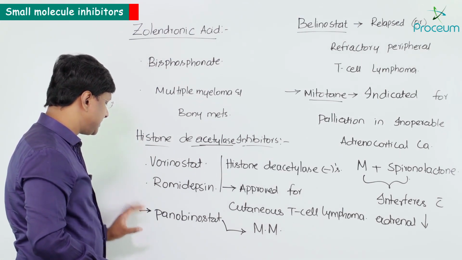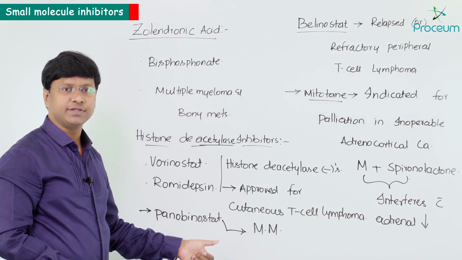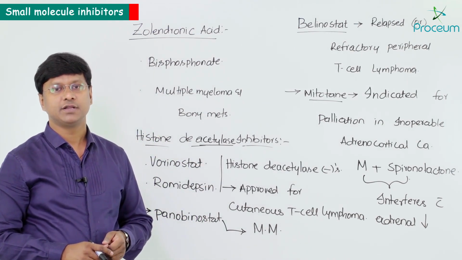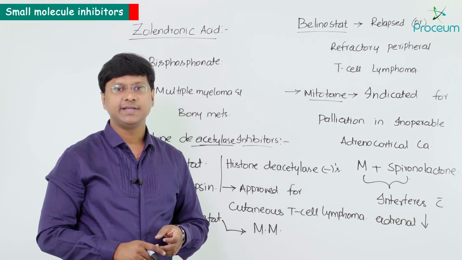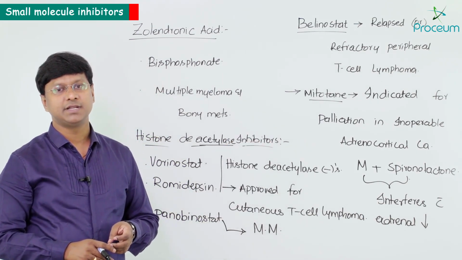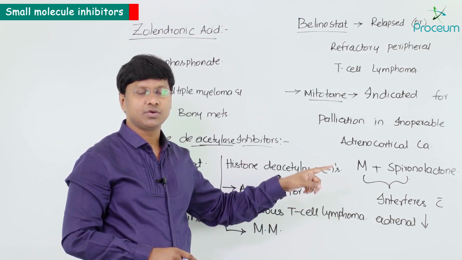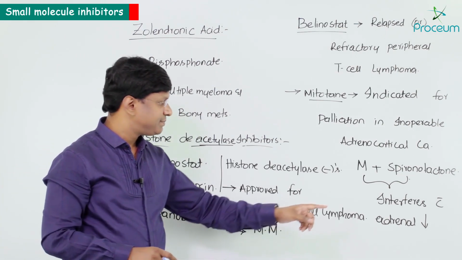And we have another drug called panobinostat used in multiple myeloma, and it is one of the new drugs. And we have belinostat, which is approved for relapsed or refractory peripheral T-cell lymphoma. Mitotane is indicated for palliation of inoperable adrenocortical carcinoma, and its drug interaction is that concomitant spironolactone interferes with the adrenal suppression produced by mitotane.